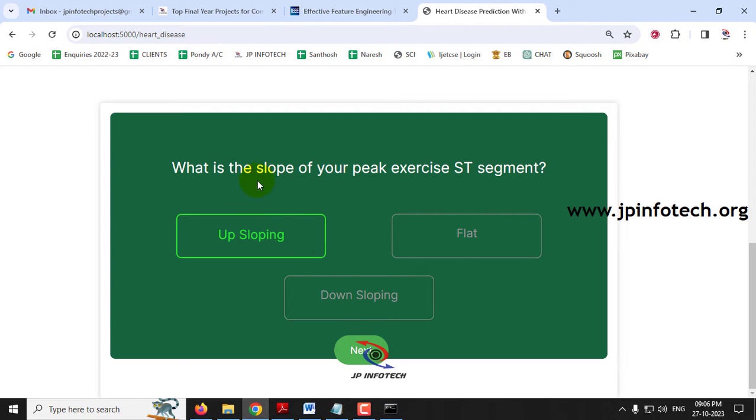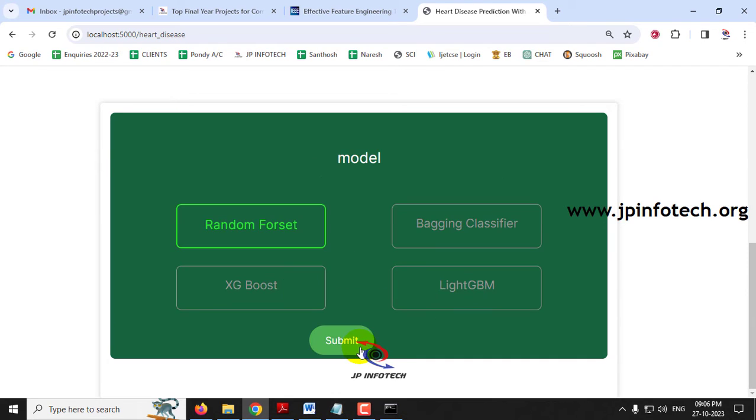Now the final one is, what is the slope of your peak exercise ST? There are 3 options: up sloping, flat and down sloping. In my case, for the first case I'll just give down sloping and then click next. So finally, here there are 4 models. As mentioned, we have developed the 4 models, so you can enter which model you want. Accordingly the result will be predicted.